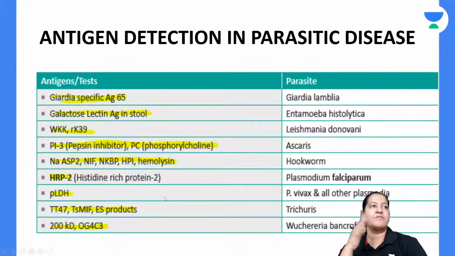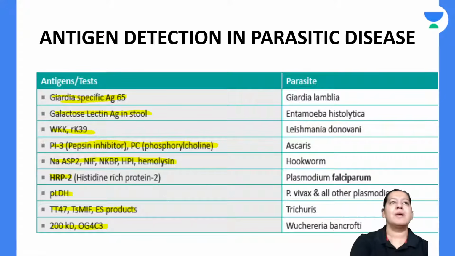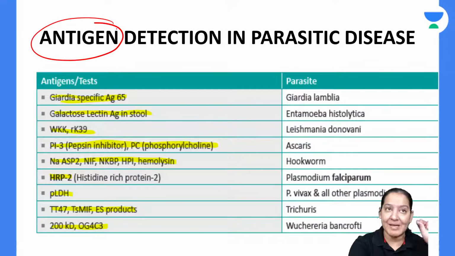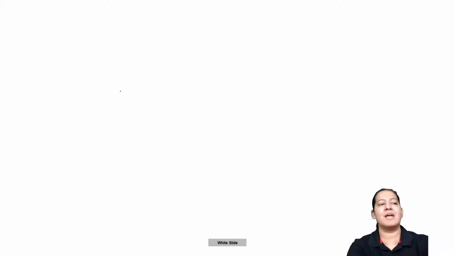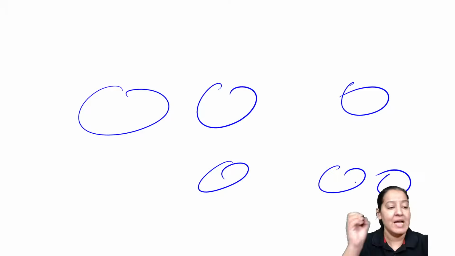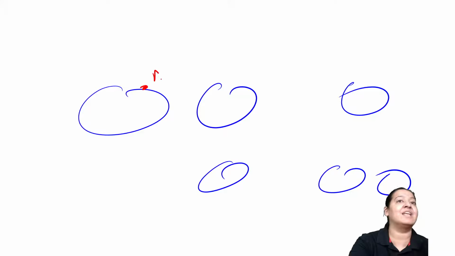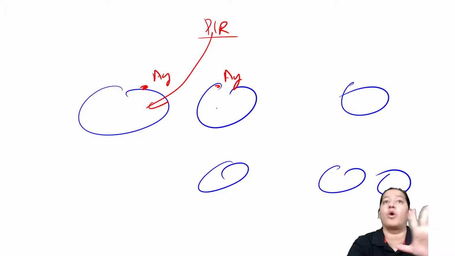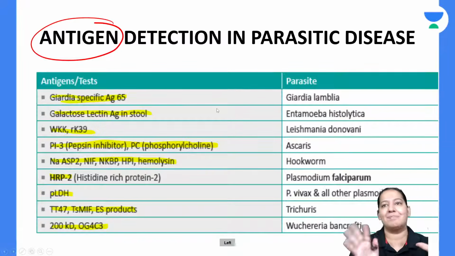The next list is in front of you. The next list is on some important antigens, the specific antigens on some parasites. All parasites have their structure. This is the structure of multiple different parasites. Each parasite has some specific antigen on its surface, which can be detected with PCR, and we can detect that specific parasite only, not the others.